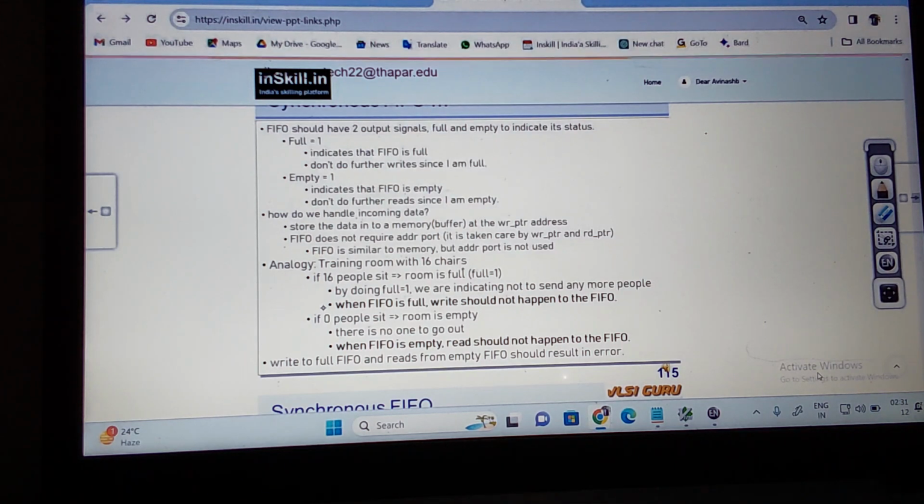FIFO is similar to the memory. Did you agree with me? But what is the only difference from the memory? Here we have pointers, write pointer and read pointer, but I don't need an address port. So the address port is not used. That's what I said. If you understand the modeling of the memory, modeling of the FIFO becomes easy. Now we are using the write pointer and the read pointer.